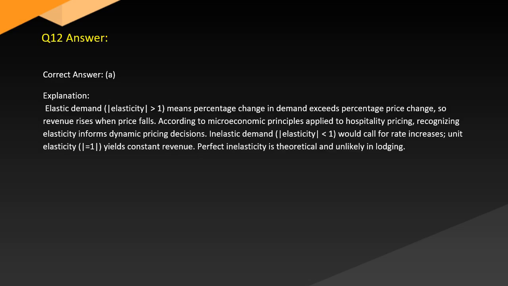Answer. Correct answer, A. Explanation. Elastic demand, elasticity greater than 1, means the percentage change in demand exceeds the percentage price change, so revenue rises when price falls. According to microeconomic principles applied to hospitality pricing, recognizing elasticity informs dynamic pricing decisions. In inelastic demand, elasticity less than 1 would call for rate increases. Unit elasticity equals 1 yields constant revenue. Perfectly inelastic demand is theoretical and unlikely in reality.